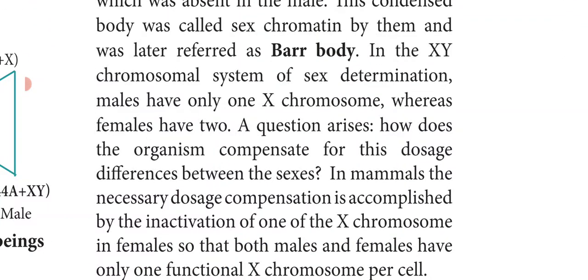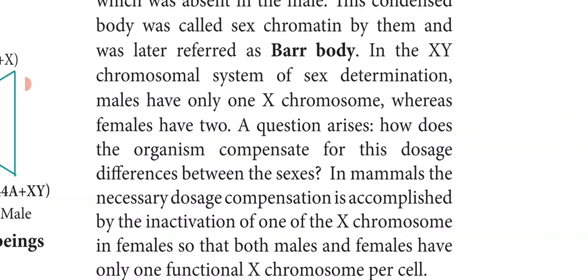In the XY chromosomal system of sex determination, the males have only one X chromosome, whereas the females have two. In humans, the males have one X chromosome and one Y chromosome, but the females have two X chromosomes. Here a question arises: how does the organism compensate for this dosage difference between the sexes? The X chromosome dosage is different between male and female.